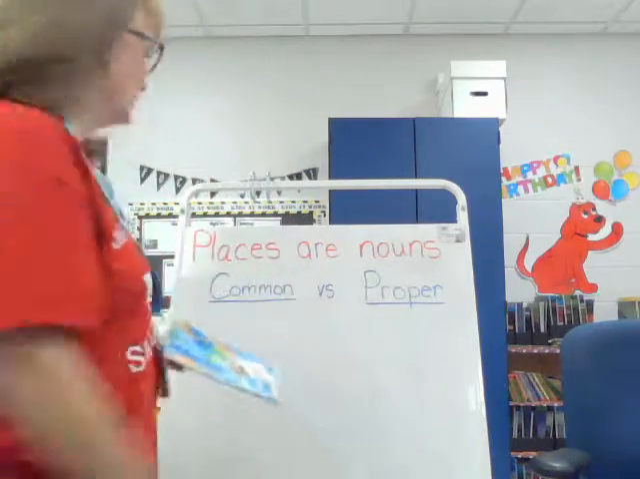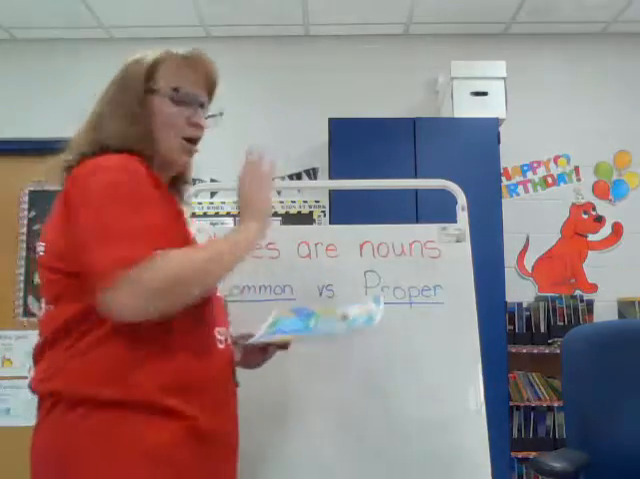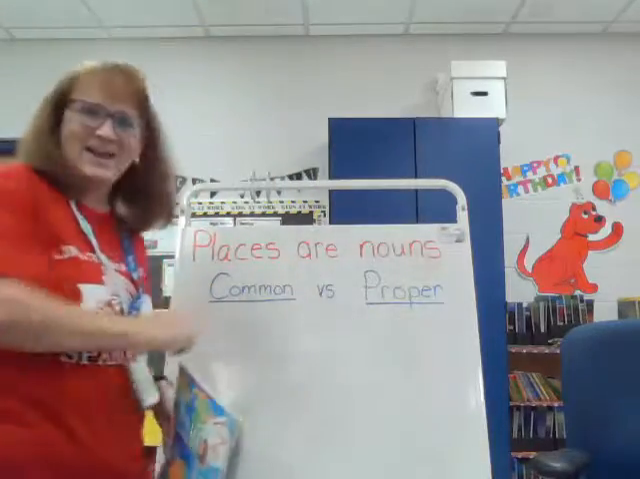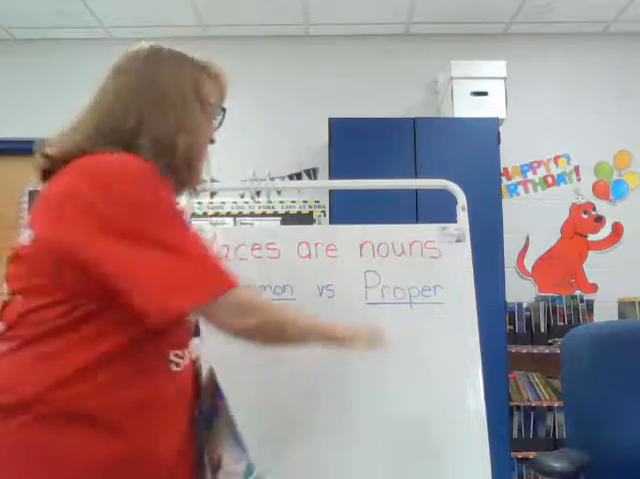Let's talk a little more about nouns. And this week, we've been thinking about places are nouns. So we're going to use the book, Me on the Map, to find some common nouns, nouns that don't name a specific place, and proper nouns, nouns that do name a specific place. If I can get it out of my mouth.